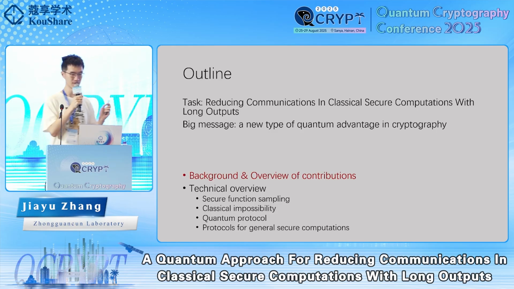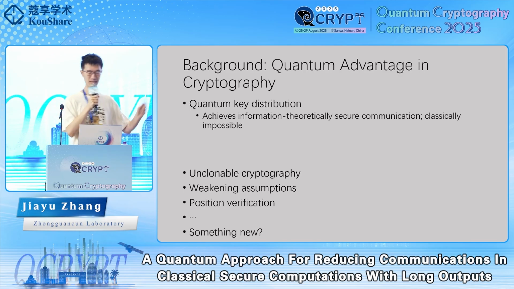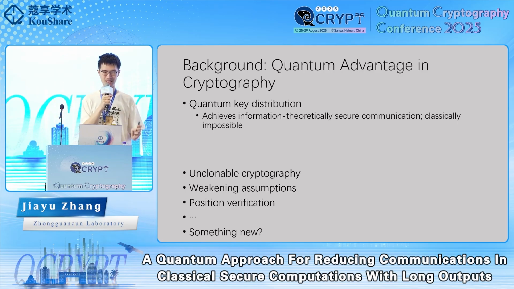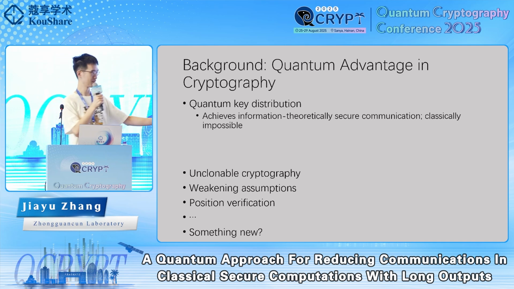So let's first discuss the backgrounds. There are a lot of quantum advantages in cryptography. The most famous one is quantum key distribution, which achieves information theoretically secure communication. And this is classically impossible. So it's a very famous quantum advantage. And there are also many other types of quantum advantage in cryptography. For example, people study unclonable cryptography like quantum money and so on. And quantum crypto could help us weaken some assumptions in some cryptographic protocols. And we have position verification. And this is pretty good. And could we get something new?